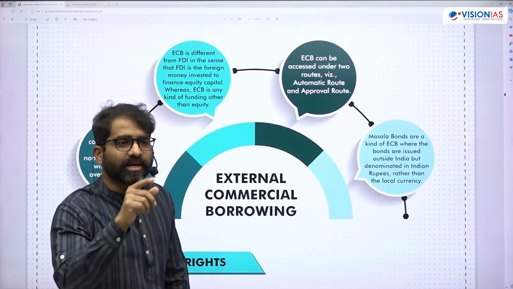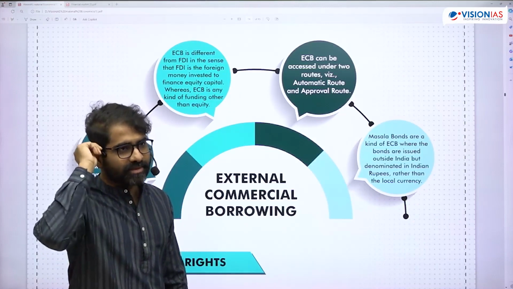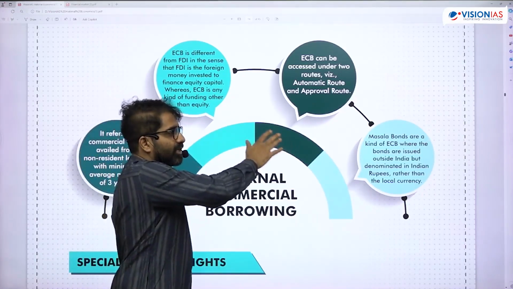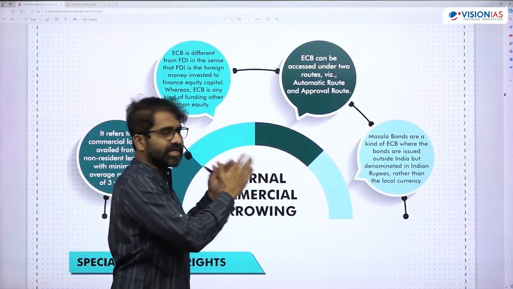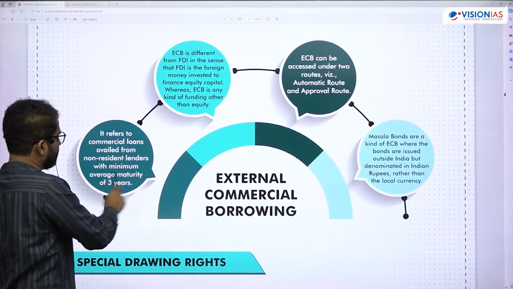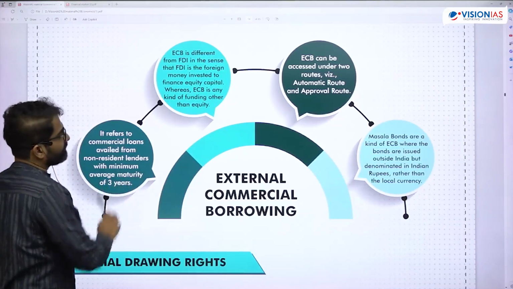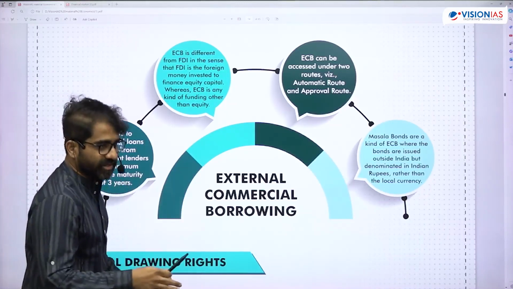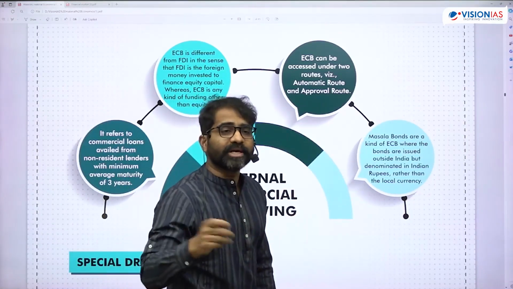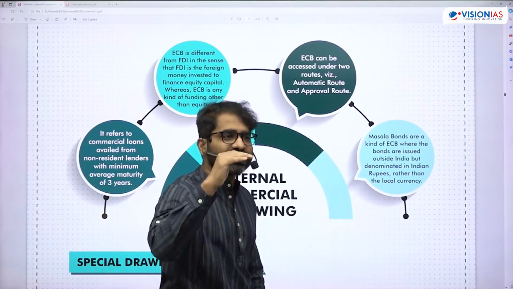See here, trade credit is also part. According to RBI, RBI's notification is a little different. So here, generally, term is 3 years. That is what you see here. It refers to commercial loans availed from non-resident lenders with minimum overall average maturity of 3 years. It need not be always 3 years. That is what you'll remember. Second is, ECB can also come through automatic or non-automatic route. That means there are restrictions. Why?